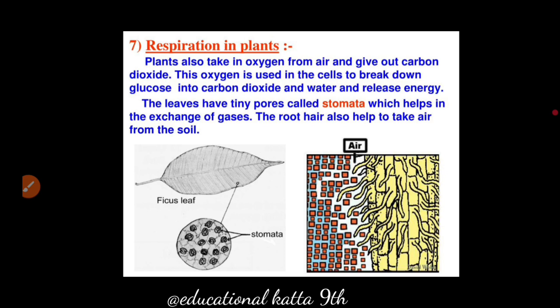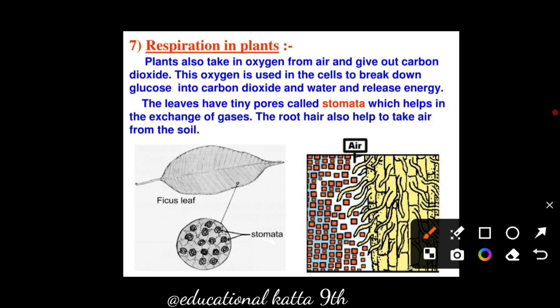The roots also help to take air from the soil. Who helps in respiration? Root hairs to take air, then stomata for gaseous exchange, means leaves. So leaves and root hairs.